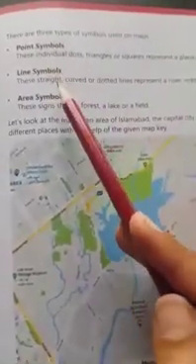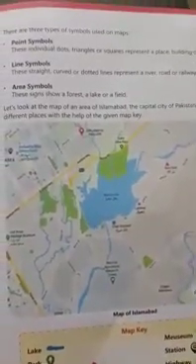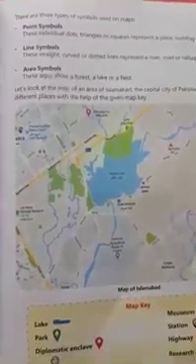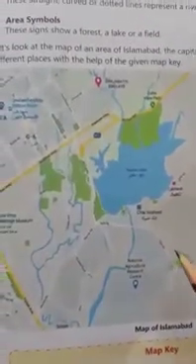Next, there are also the types of the symbols. There are 3 types of the symbol: point symbol, line symbol, area symbol. What are point symbols? These are the individual dots or triangles or squares representing a place. Look at this map.